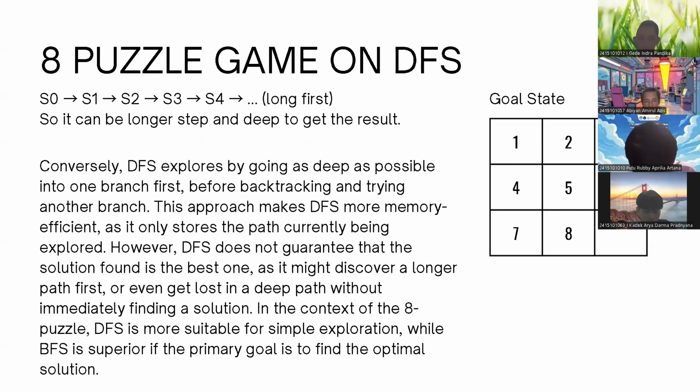However, DFS does not guarantee that the solution found is the best one, as it might discover a longer path first or even get lost in a deep path without immediately finding a solution.